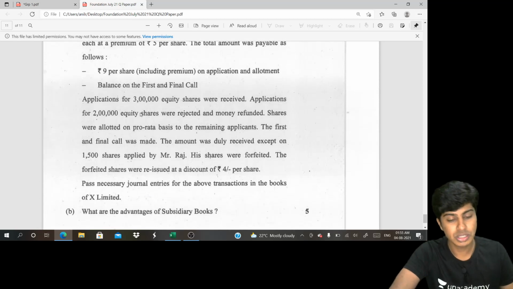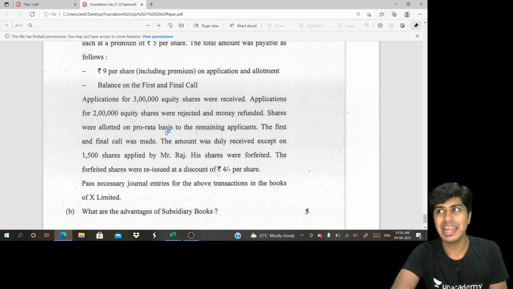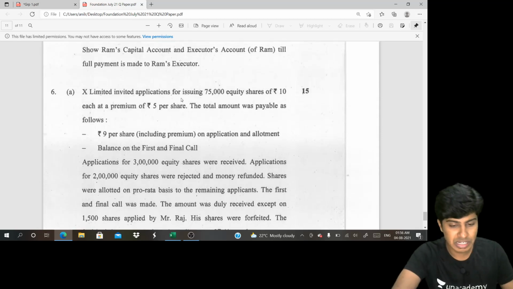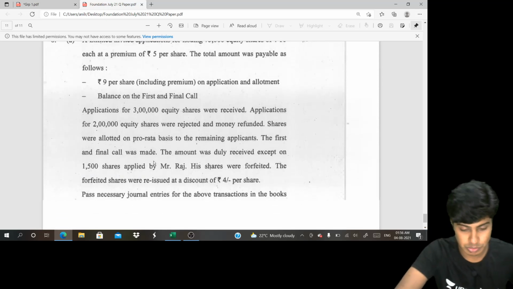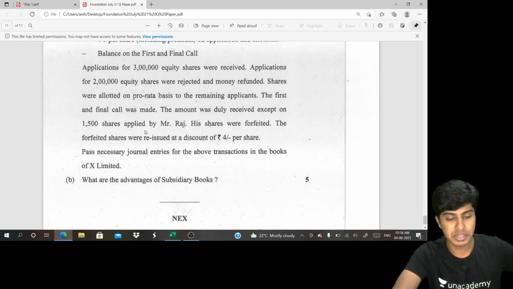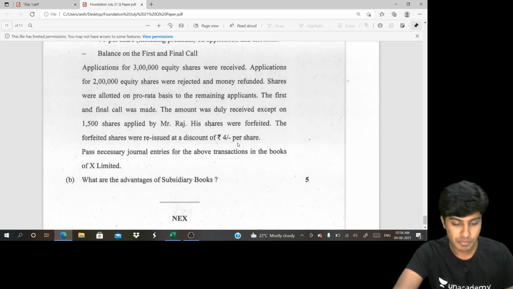So that was the question. You received 3 lakh equity share applications. So this is over subscription. They rejected 2 lakh applications, and the balance 1 lakh applicants were given pro rata allotment. So 1 lakh applicants got 75,000 shares. So 25,000 into 5 worth of calls in advance will be there. Then what would happen? One person by name Raj failed to pay the final call money. We forfeited it and then reissued it at a discount of 4 rupees. You need to pass journal entries.